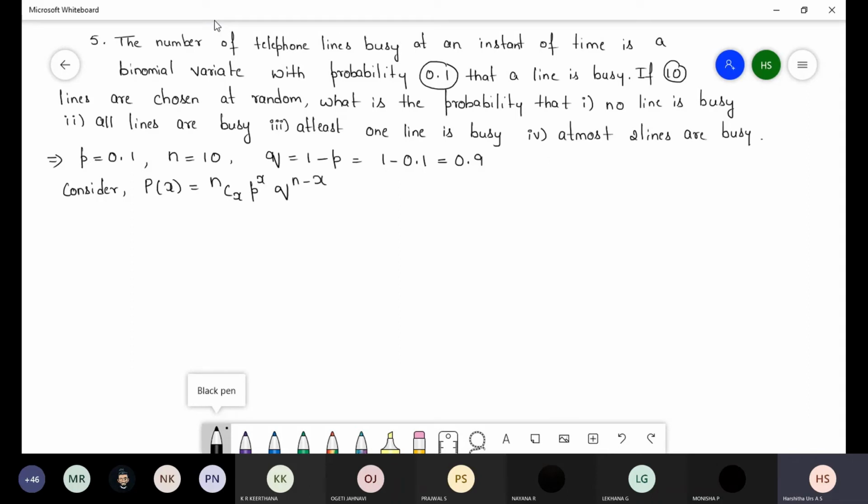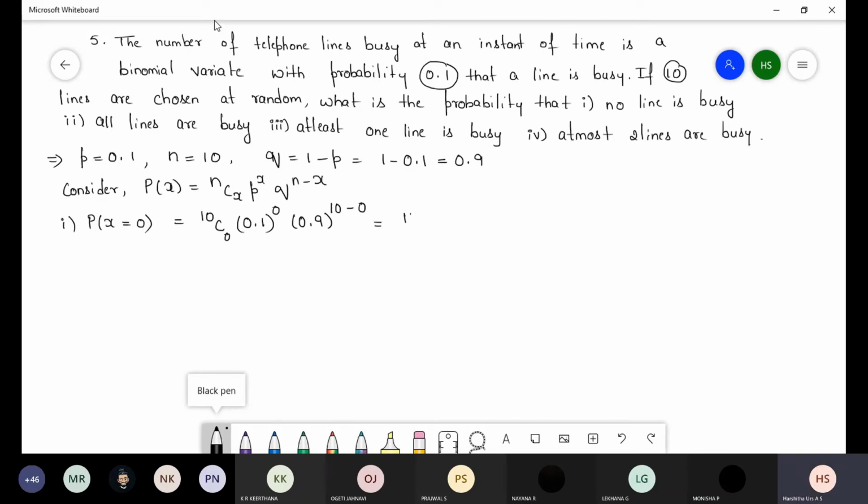Next, consider P of x is equal to nCx p power x q power n minus x. Now, first one, no line is busy. No line is busy means directly we can write P of x is equal to 0. So n is 10, C x value is 0, p value is 0.1 whole power 0, q value is 0.9, 10 minus 0.